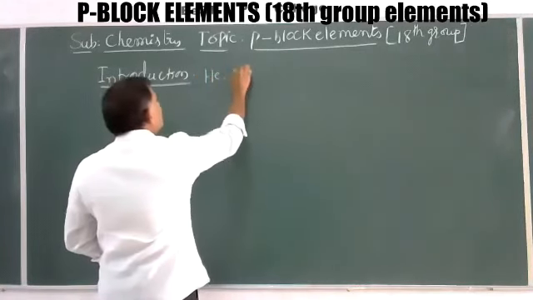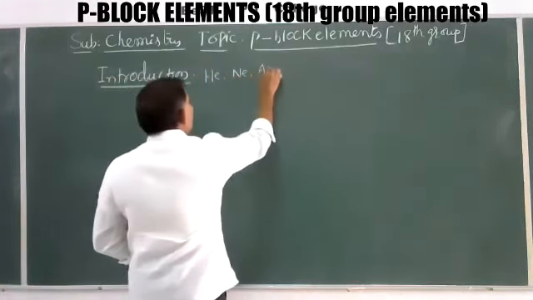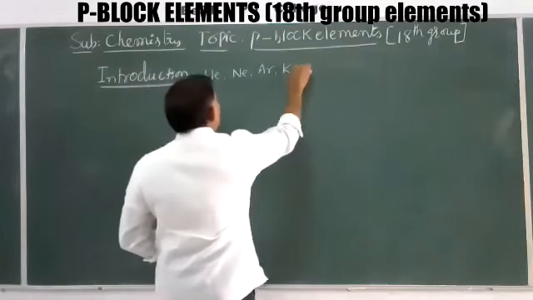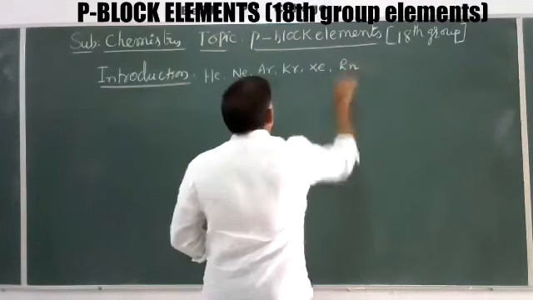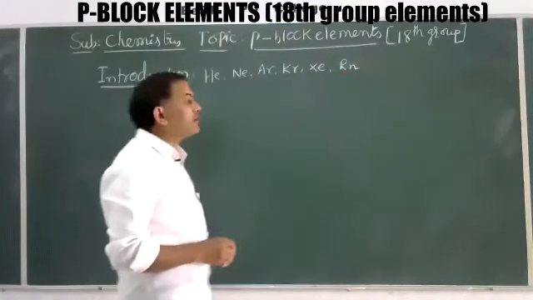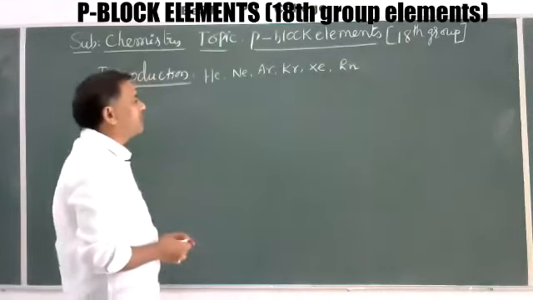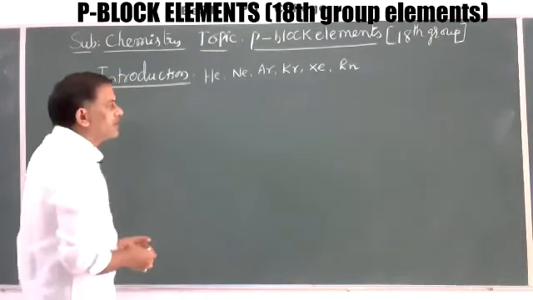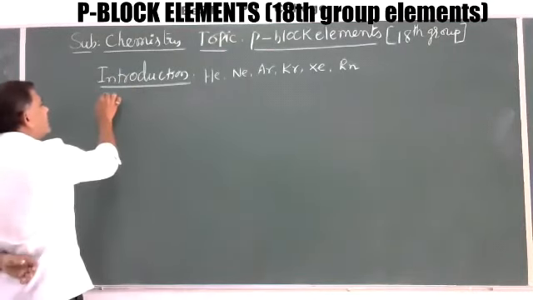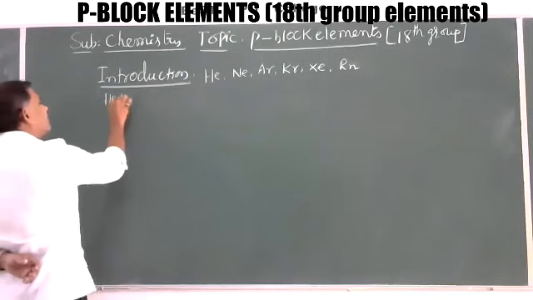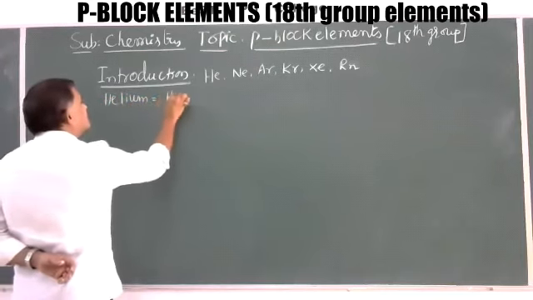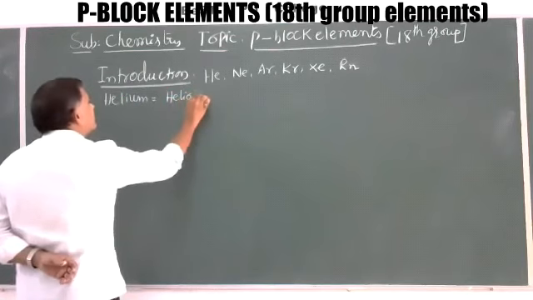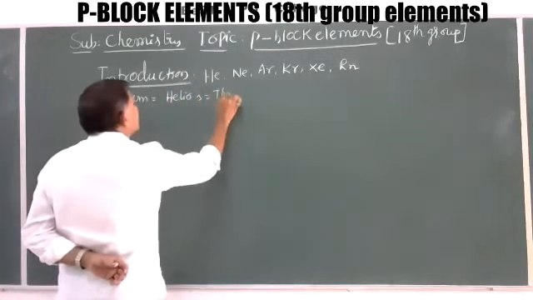Helium, neon, argon, krypton, xenon, and radon are collectively called the 18th group elements. Helium, in the Greek language, comes from helios, which is nothing but the sun.